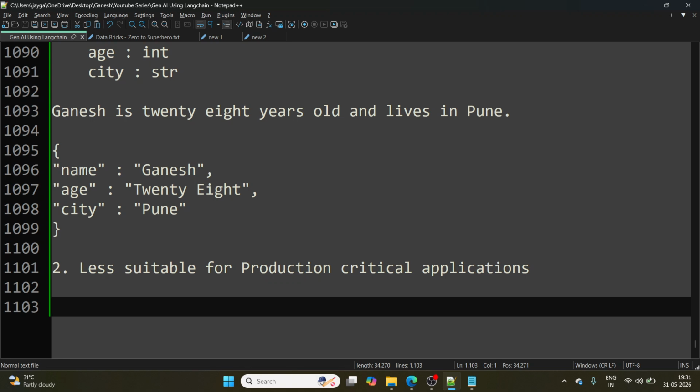Wherever there are lightweight scenarios, there you can use simple TypedDict, so that you will not consume much compute. Recently in LLMs, we are seeing many companies are hesitant to use LLMs because a lot of token cost is involved.